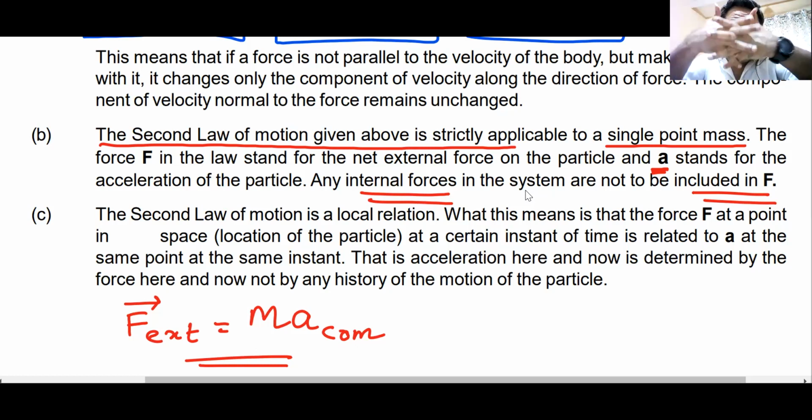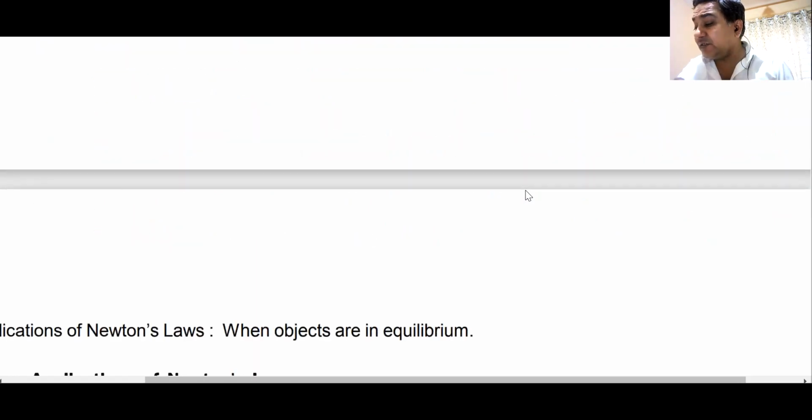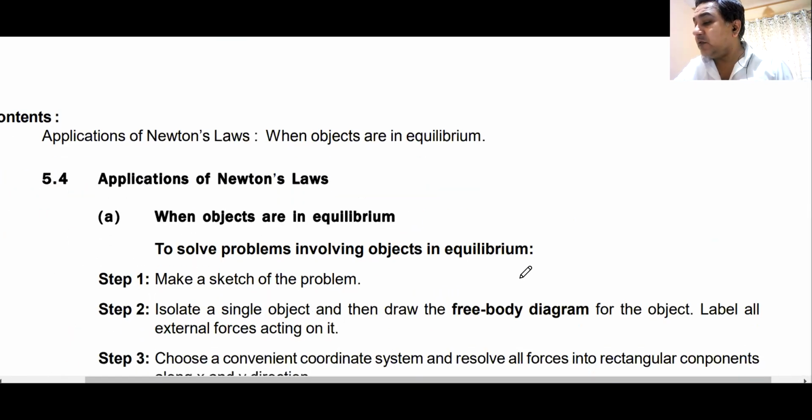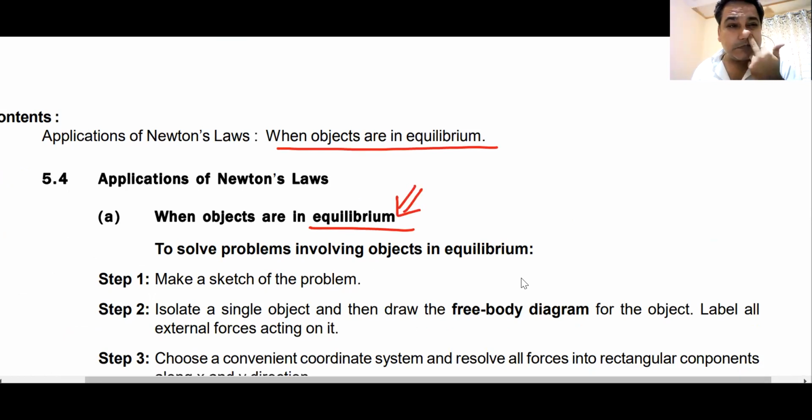So since it is a crash course, we are trying to combine Newton's second law with the law of conservation of momentum, here and there. I hope you are able to understand this. Yes or no? Okay. Now, you can apply this Newton's law. The first case is when objects are in equilibrium. What do you mean when you say objects are in equilibrium? Anyone tell me what do you mean by equilibrium? No one knows what is equilibrium?